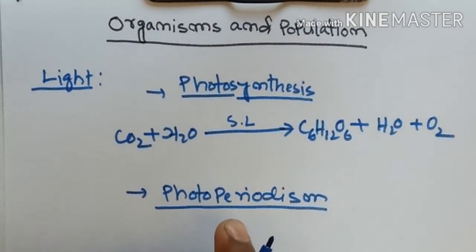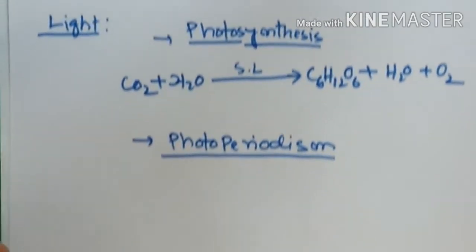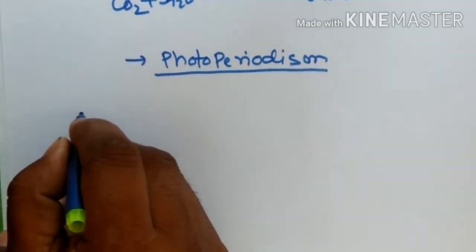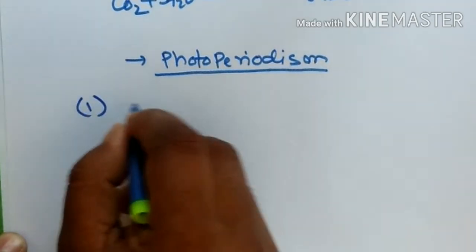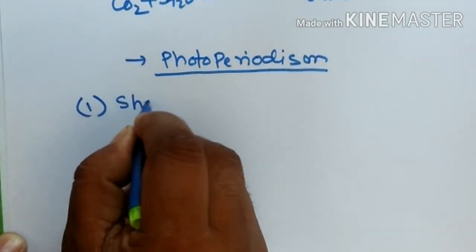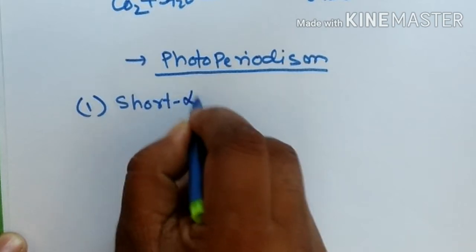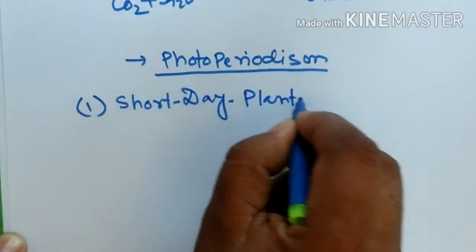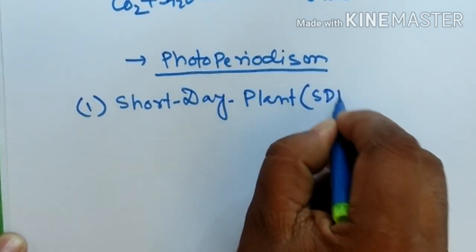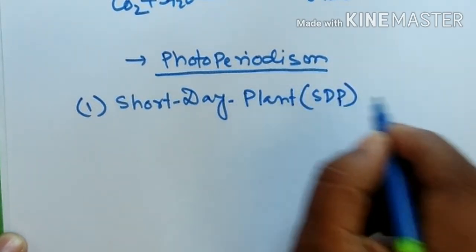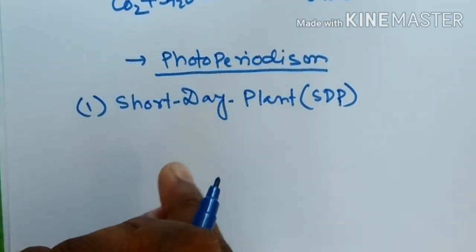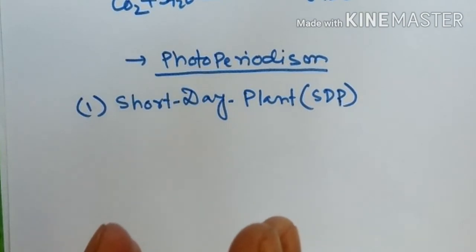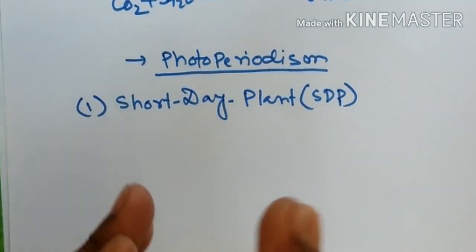On the basis of photoperiodism, plant beings are of three types. Number one is short day plant, in short known as SDP. This type of plant produces flowers when the day length is shorter than the night.